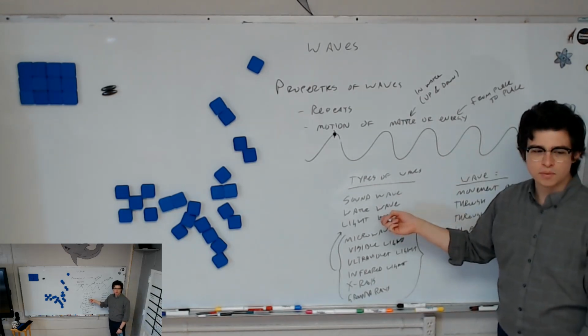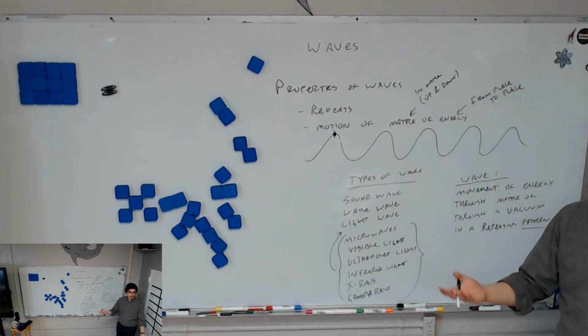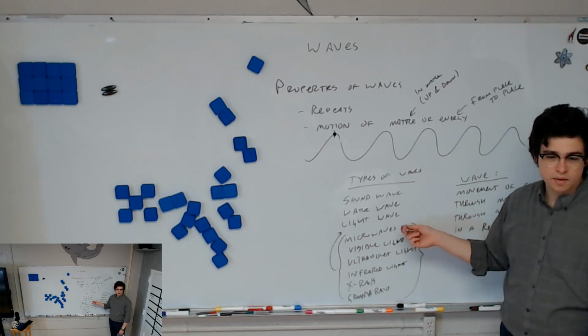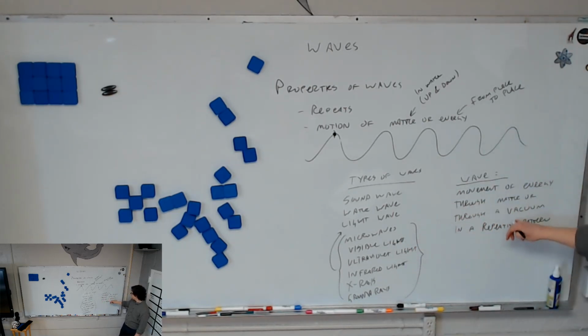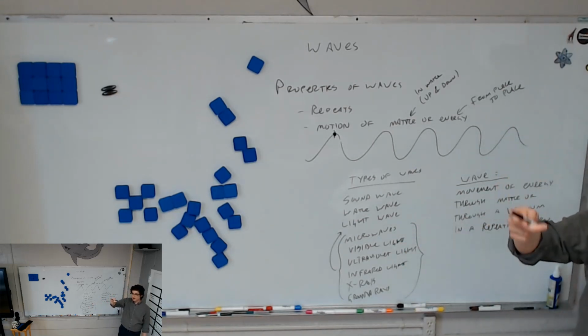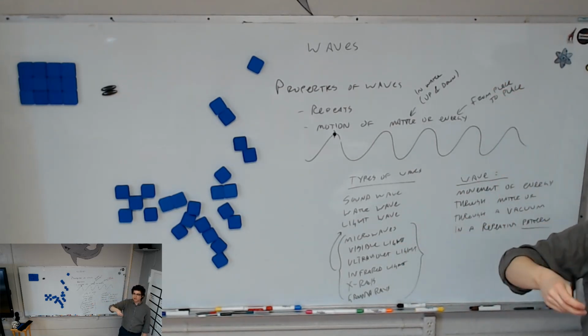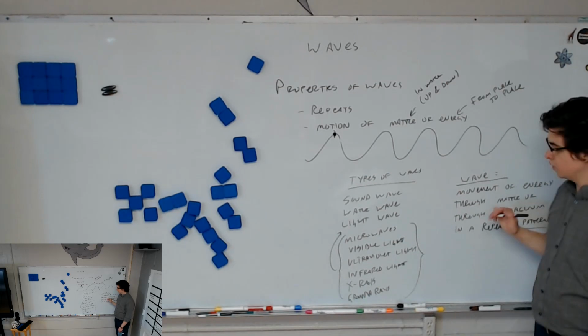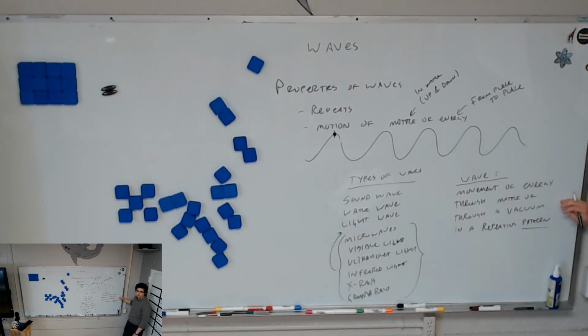Do you think a water wave can move through a vacuum? No, it's got to have water, and water is matter. Can a sound wave move through a vacuum? No. Can light waves move through a vacuum? Yes, they can. Can light travel through matter? Yes, you can see the sunlight traveling through the air, which is matter. But can light travel through that wall? No. So it's not always through all matter, and it's not always through a vacuum, but it has to be traveling through one of those things. So a wave is the movement of energy through matter or through a vacuum in a repeating pattern.